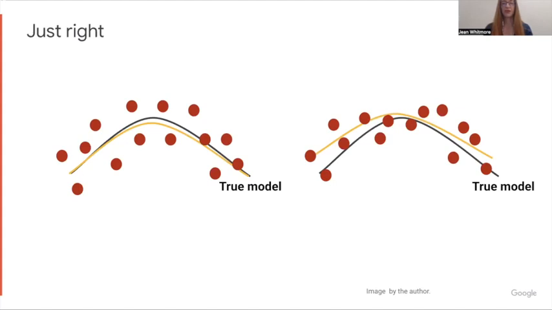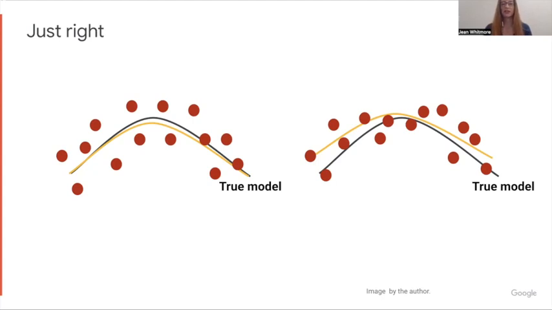Now, if you look at the just right model, it has a good balance between bias and sampling variance. If you look at the gap between the yellow fitted model and the black true model, it's very small in both samples of the data, the original sample on the left and the new sample on the right. It's a bit more biased on the one on the right, but on average, it will be low, and we look at the average bias.